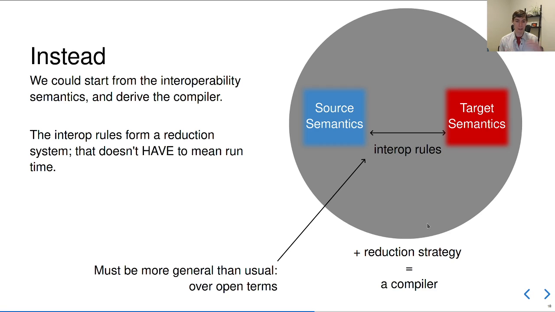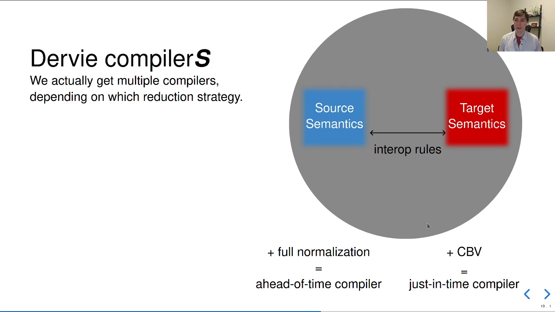Essentially run all of these cross-language rules and don't run the source or target rule, and we get a compiler. And in fact, depending on the reduction strategy we choose, we get a different model of compilation. So we can derive many compilers from this one set of rules. So for instance, if we choose to fully normalize all of these cross-language redexes, we get an ahead-of-time compiler.